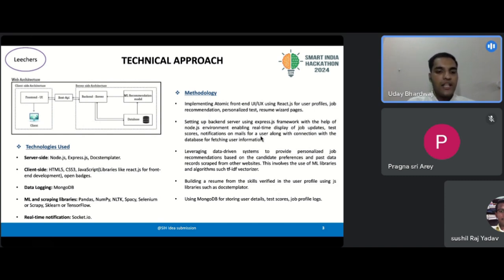And we'll use a simple ML tech stack such as sklearn or TensorFlow for the machine learning libraries, NLTK or spaCy for the NLP part, and socket.io will be used for real-time notifications. So now I will pass to Pragnishri, who will explain the feasibility and viability of our solution.